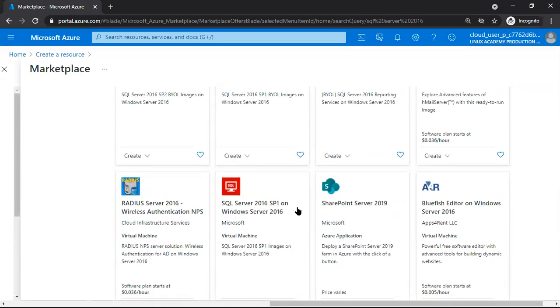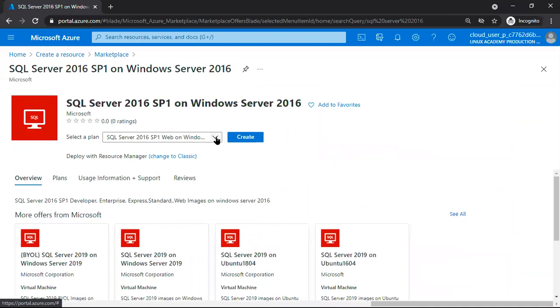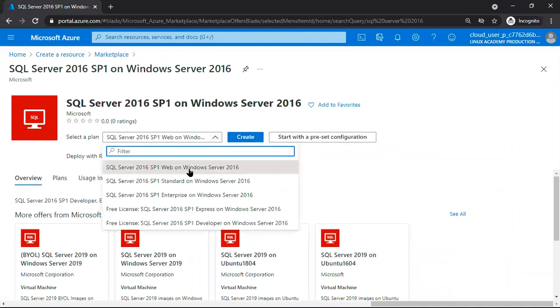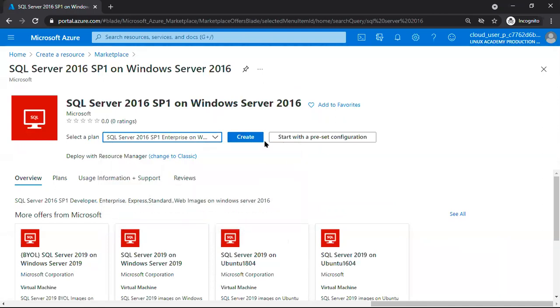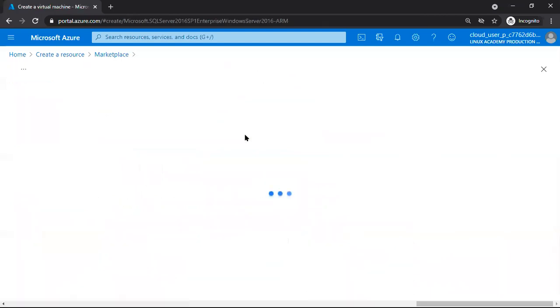See SQL Server 2016 SP1 on Windows Server 2016, for example, is one image. I will take this image. It is asking which edition you want: web edition, standard edition or enterprise edition. If you want to go with the developer edition, it is a free license edition, and the express edition is also free, we already know. Let's say I'm going with the enterprise edition, we'll see what the cost is.